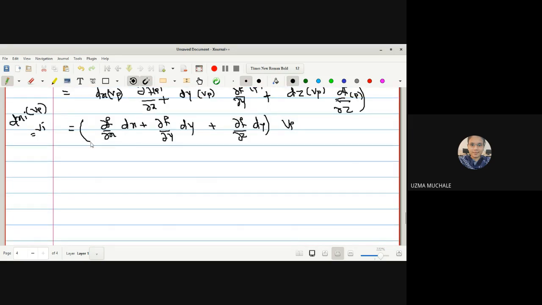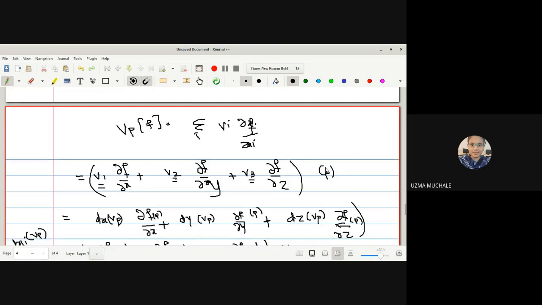And what is the value of this one? Can anyone tell me? Just now we have evaluated. This is nothing but your DF, no? Yes, ma'am. And hence we can say that your DF is nothing but your VPF. And hence the result.